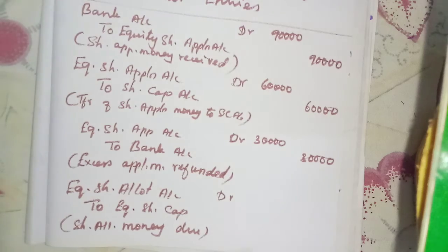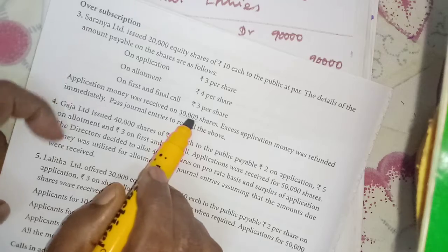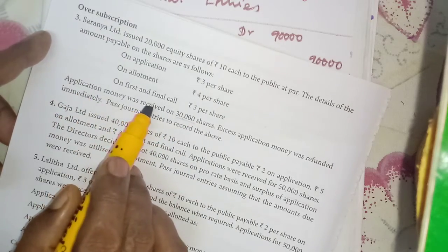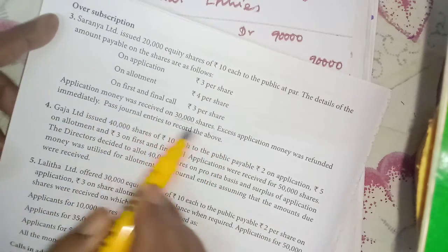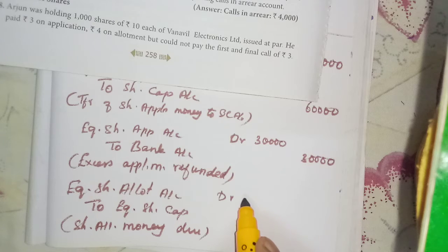Now you have to take only this 20,000; forget about the 30,000, that was only for the application and the refunding. Now those two are over. So 20,000 into 4, 80,000.